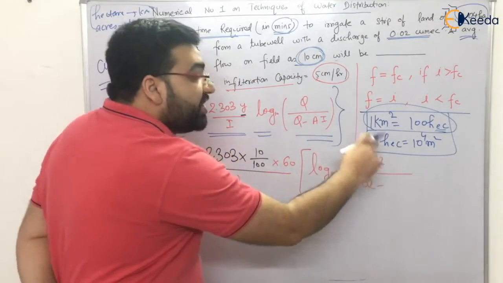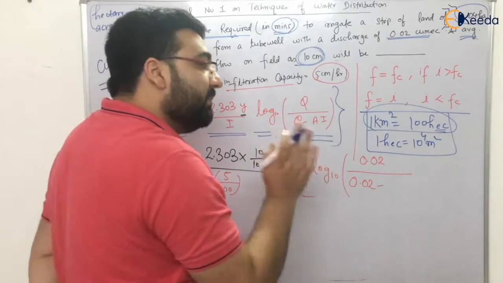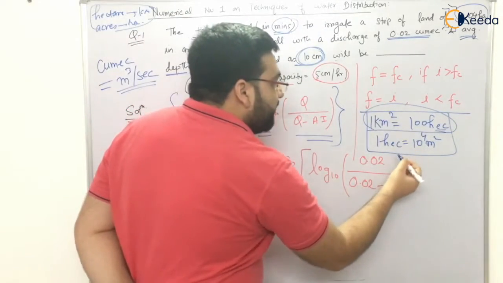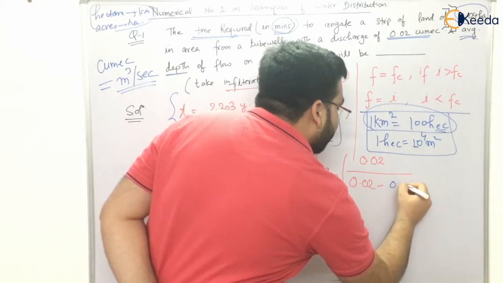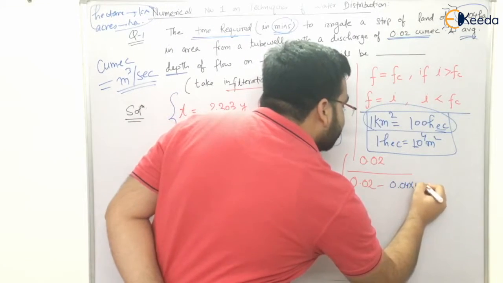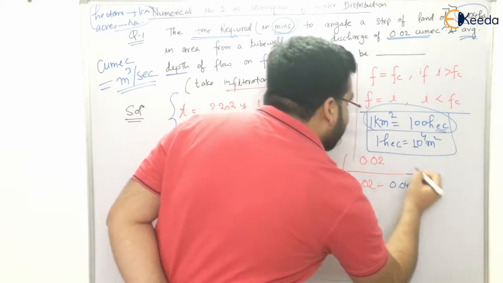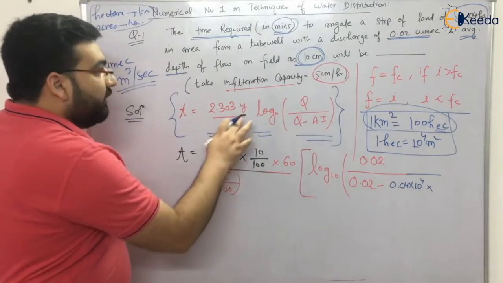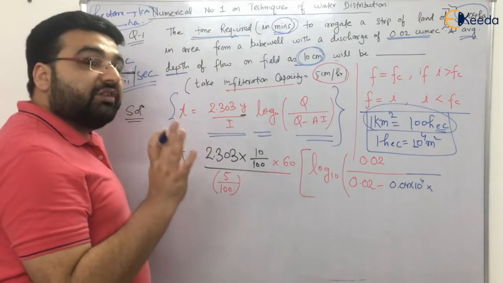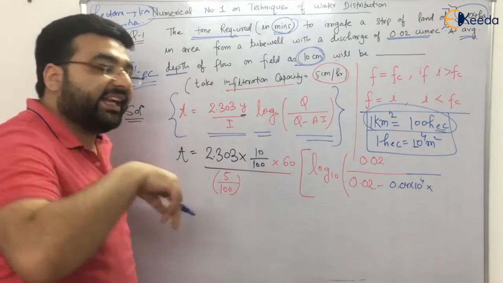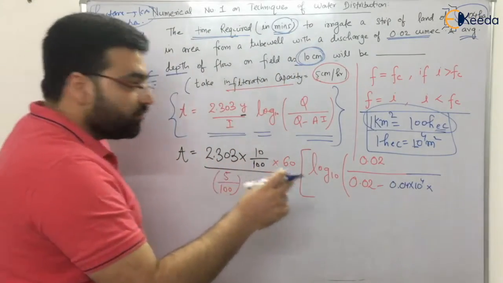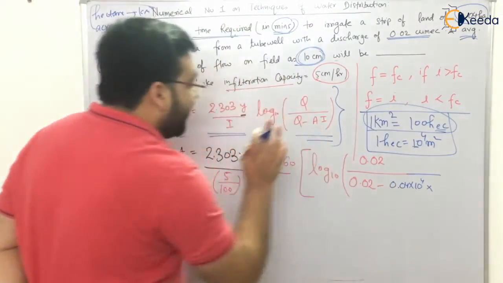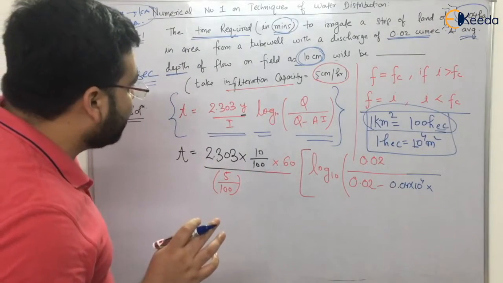Now discharge is 0.02 minus area is 0.04 hectares. So discharge is in meter cube per second, so we will multiply by 10 raised to power 4 to get it in meters, right? So 0.04 into 10 raised to power 4. This is meter square. Now infiltration is 5 centimeter per hour, so we have to convert it in meter per second. Why? Because this is Qmac, meter cube per second, right?